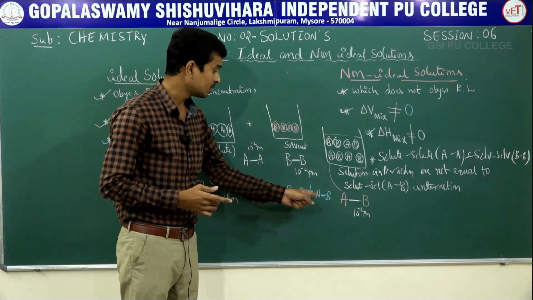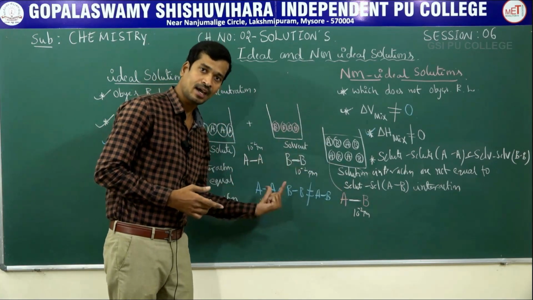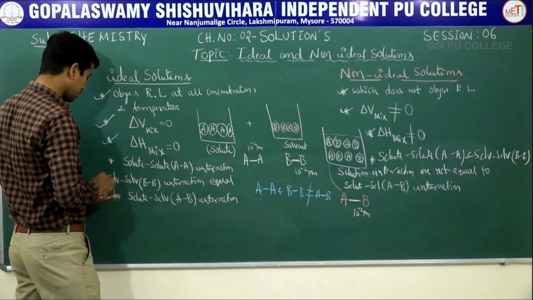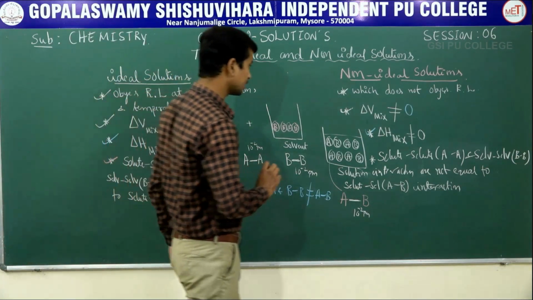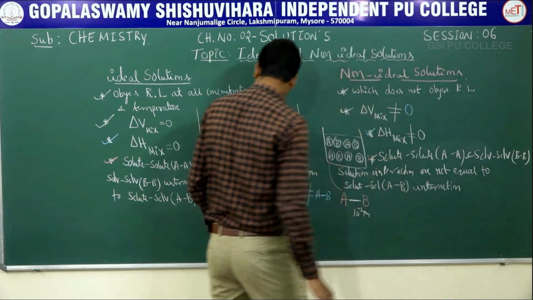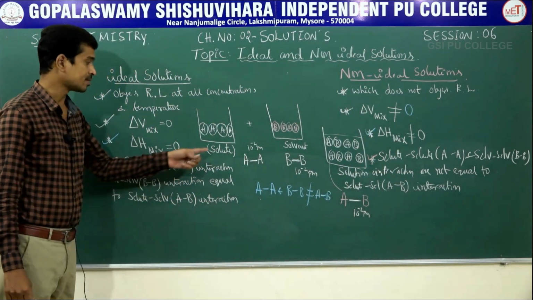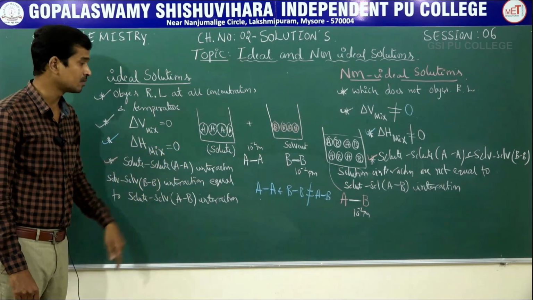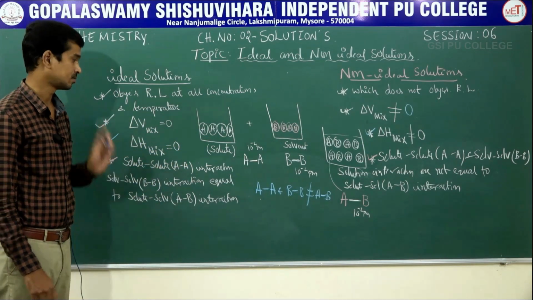There is a chance of it being either stronger than AA or weaker than BB. That is the fourth important point regarding ideal and non-ideal solution. AA means a solute, BB means a solvent, AB means the interaction between solute and solvent in solutions.